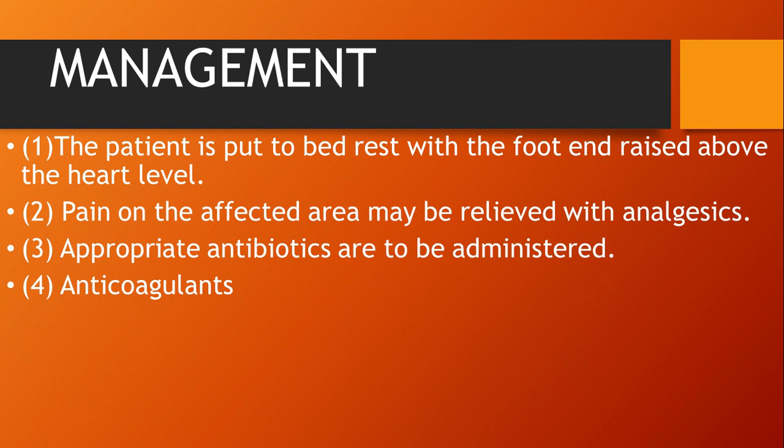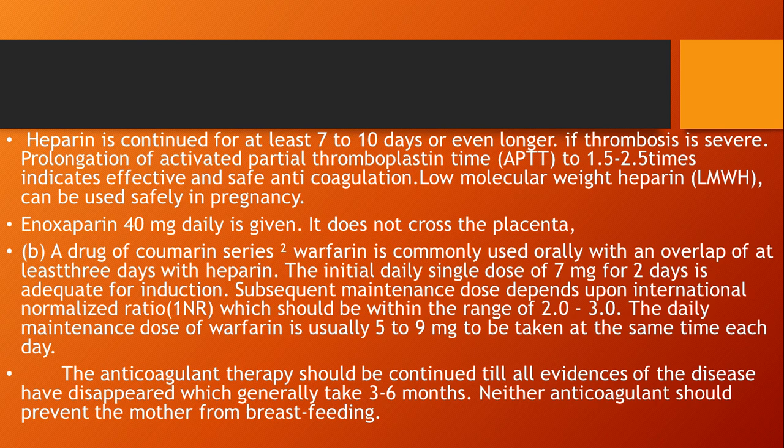The second management is that pain in the affected area may be relieved with analgesics, but we are not supposed to do hot applications or massaging on the affected side because it will dislodge the clot. Third, appropriate antibiotics are to be administered. Fourth is anticoagulant therapy for dissolving the clot and preventing further formation of clots in the veins. Heparin is continued for at least 7 to 10 days, or even longer if the thrombosis is severe, to prolong the APTT to 1.5 to 2.5 times. But if the APTT is more than 90 seconds, then we are supposed to stop that therapy.